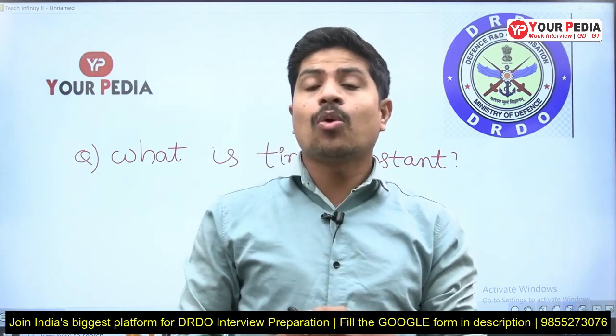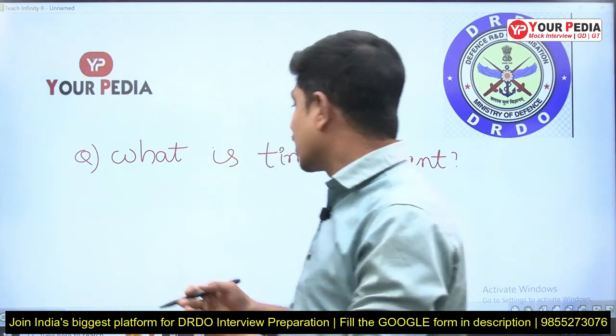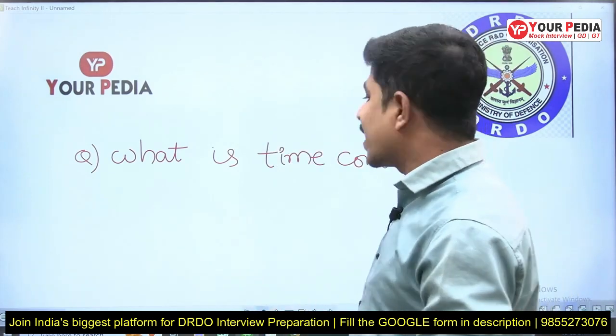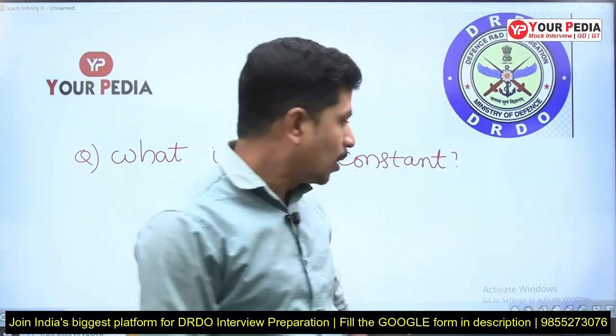So let's start with the question. This question was previously asked in DRDO. The question is very simple: what is time constant? We all know the answer.